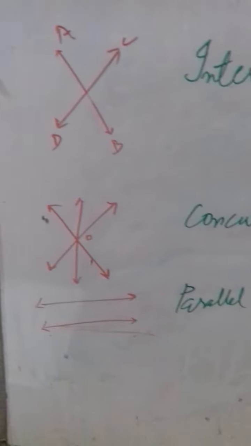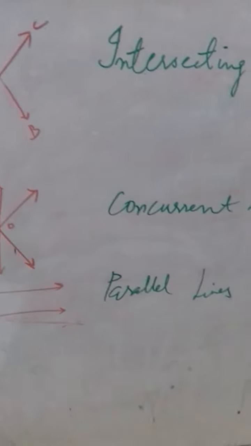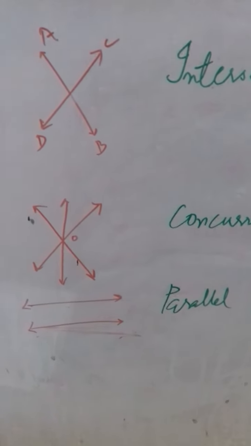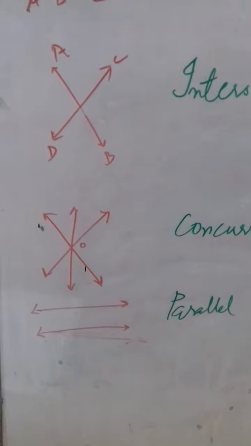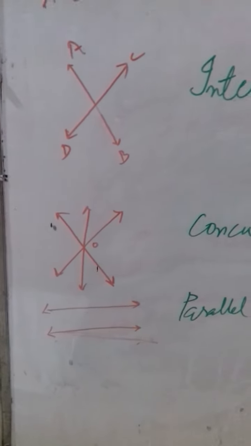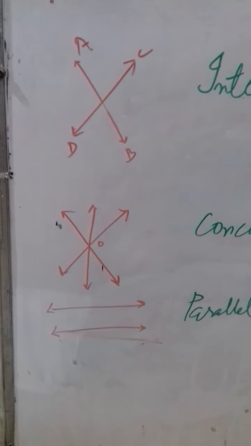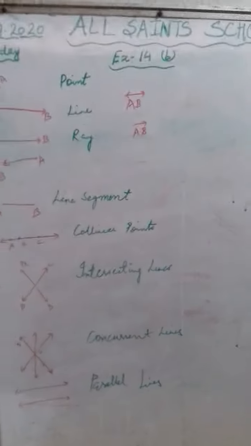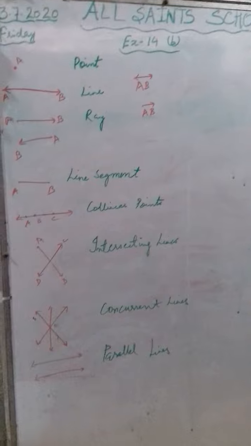Okay, then last comes parallel lines. You all have studied this also. Parallel lines are those lines which do not meet or intersect with each other, no matter up to what length they are produced. Okay, so these are some of your very basic concepts. Now I will be explaining you the next topic.